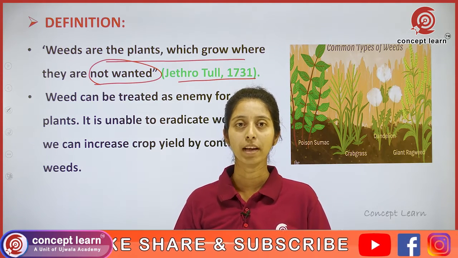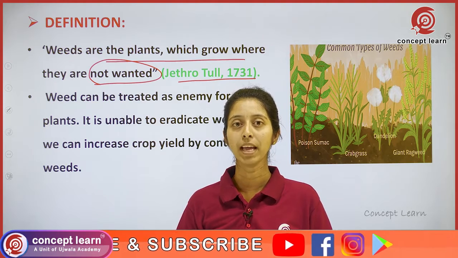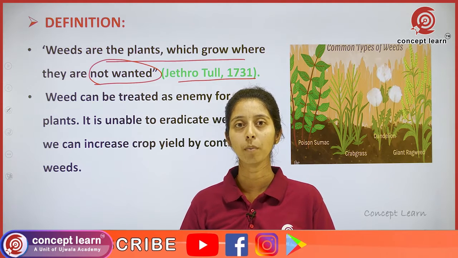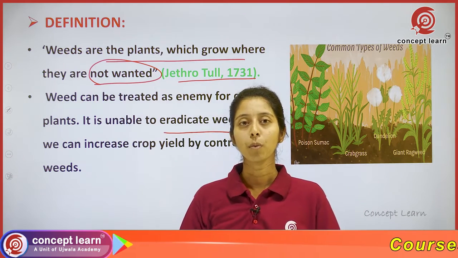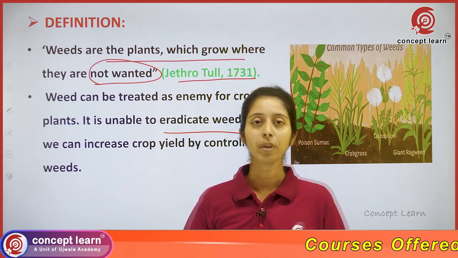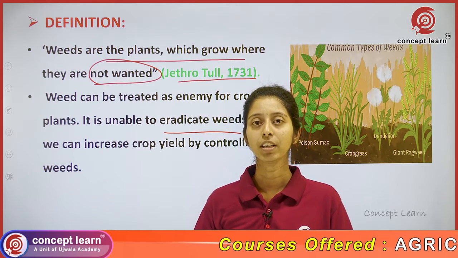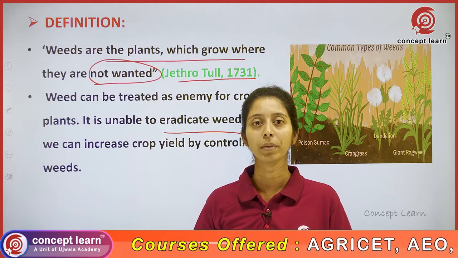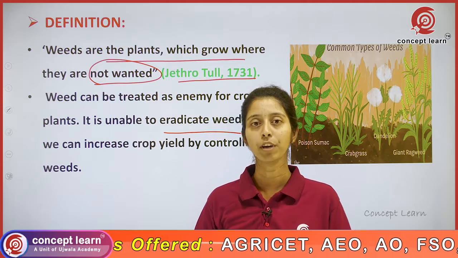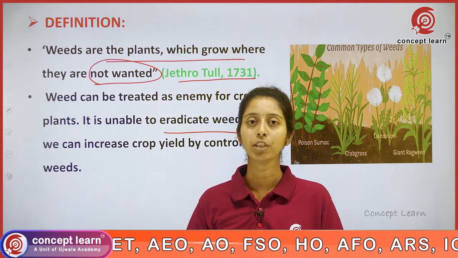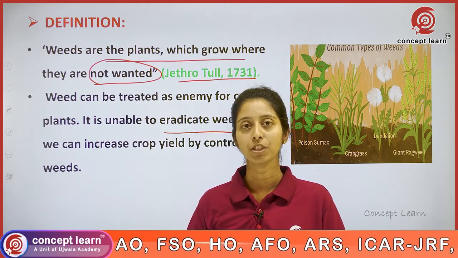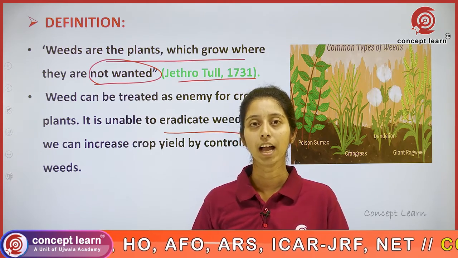It may be a crop plant also. Example, if a maize plant is grown in a wheat crop, we can consider it also a weed. Weeds are so problematic because weed eradication is a big problem. We cannot completely eradicate or remove the weed from the place, but we can control them. Control the population of the weed by using some management practices for attaining higher crop yield.